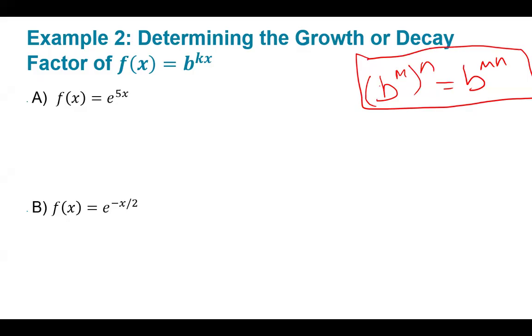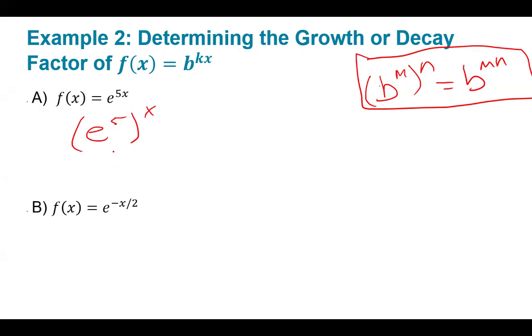The reason why we're doing this is because it asks us to determine if the following equation is a growth or a decay. In order to determine if it's a growth or decay, we need to separate the variable from the number. We can separate the variable from the number by using this rule here. This rule tells me that I can separate using parentheses, right? If I can combine using parentheses, then I can go the other way as well. So here we have e to the 5x. I need to separate the 5 from the x. So in order to separate, I'm going to write it as e to the 5 to the x.